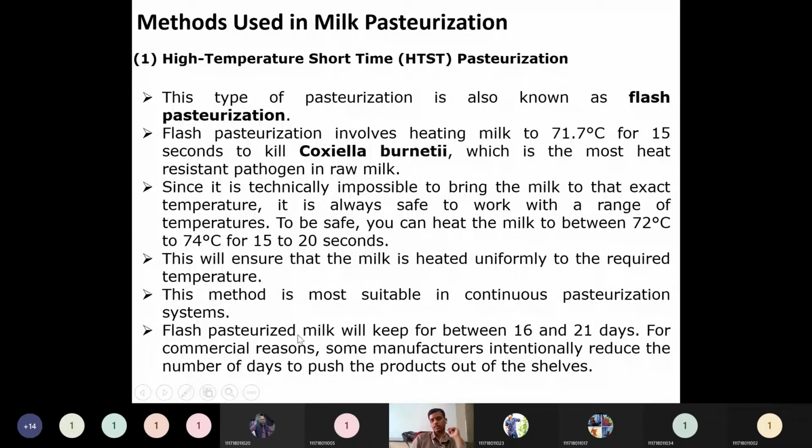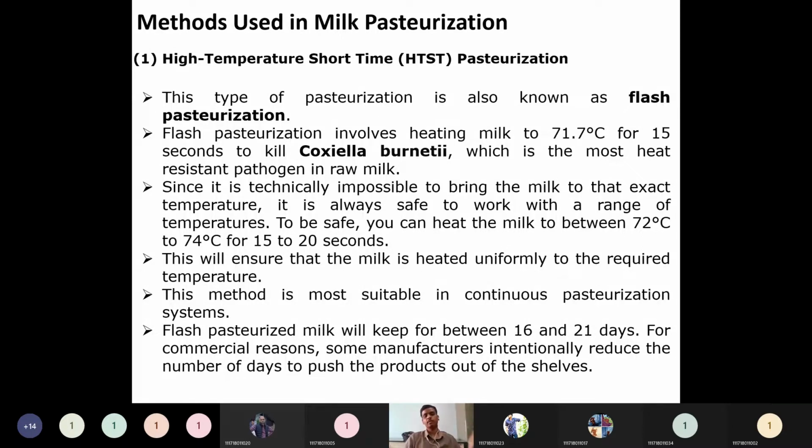Flash pasteurized milk will keep for between 16 to 21 days. But due to commercial reasons in the dairy industry, the manufacturers want to sell immediately to increase their profit. So they push it to the market and say the expiry date is only 1 week, or at least 2 or 3 days.